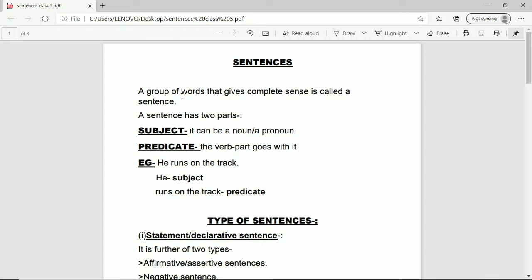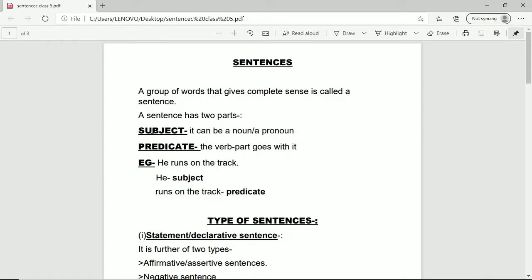Because I need to give the full sense to my sentence, and that will be given when the sentence is made up of subject and predicate. So, you can say a group of words which give complete sense is a sentence, or you can say that a sentence is made up of subject and predicate.